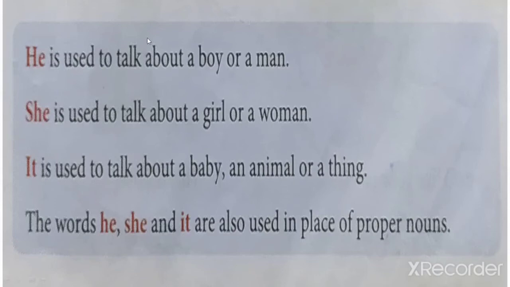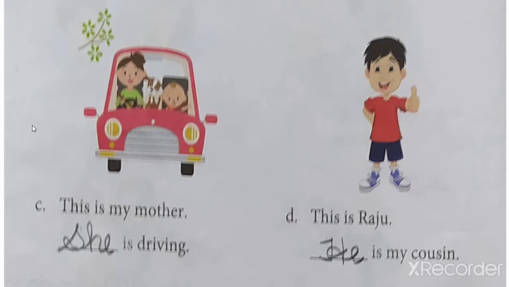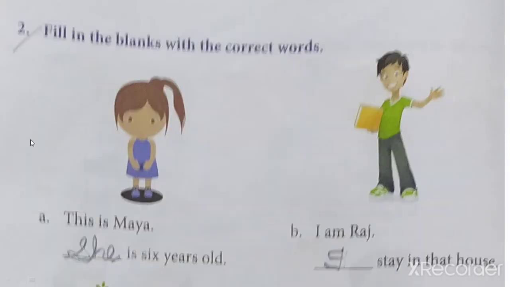Okay, I hope you all have understood this lesson. He, she, it: where we have to use he, where we have to use she, where we have to use it. I hope that you all must have understood this. Okay, now see. Fill in the blanks with the correct word.